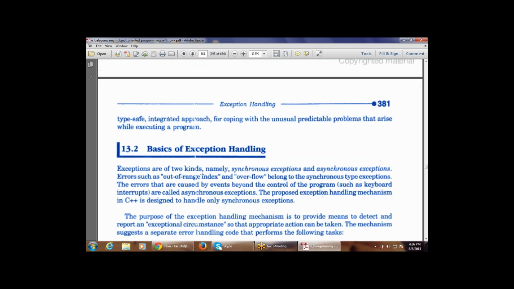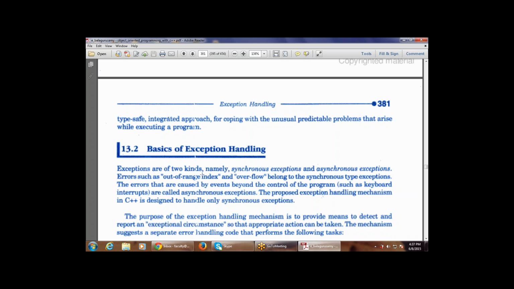Errors such as out of range and overflow belong to the synchronous type. So if I am accessing array elements beyond their bound, or there is an overflow, that is a synchronous exception. The errors caused by events beyond the control of the program are known as asynchronous, such as a keyboard interrupt.